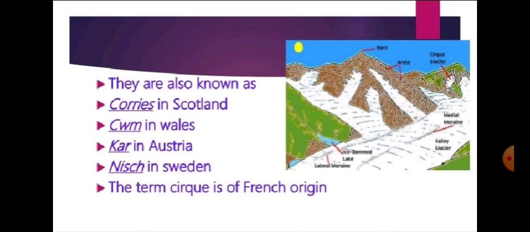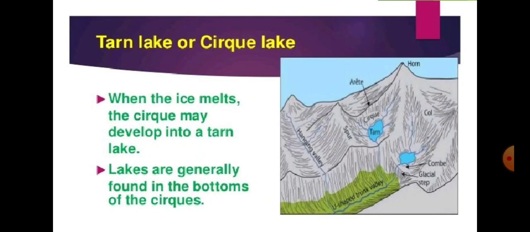Now, when the cirque is filled with water, meaning the gap or the space is filled with water, that is known as a tarn lake or cirque lake. So this lake is formed by the water that fills the cirque, and that is why it is known as a tarn lake or cirque lake.